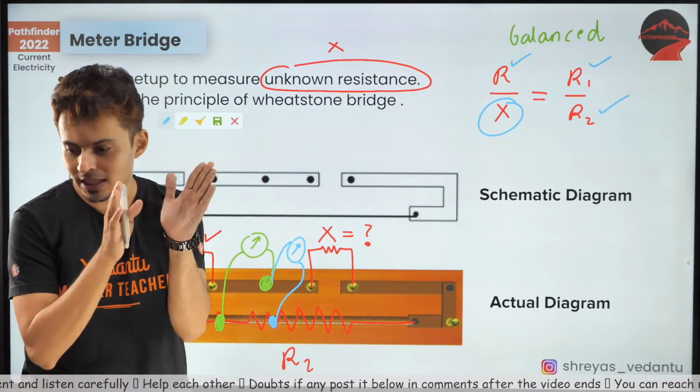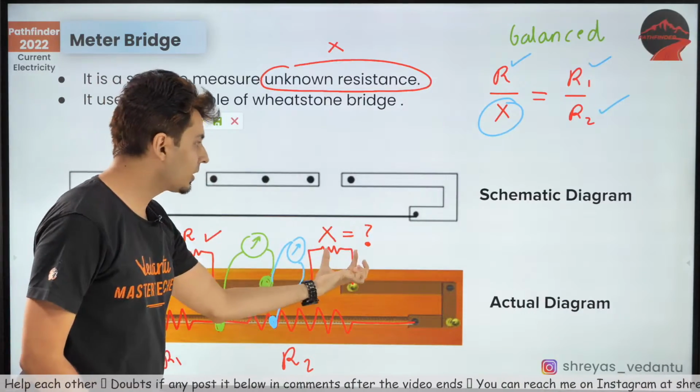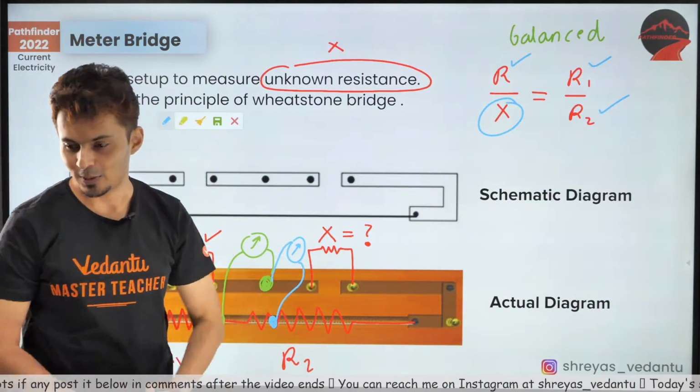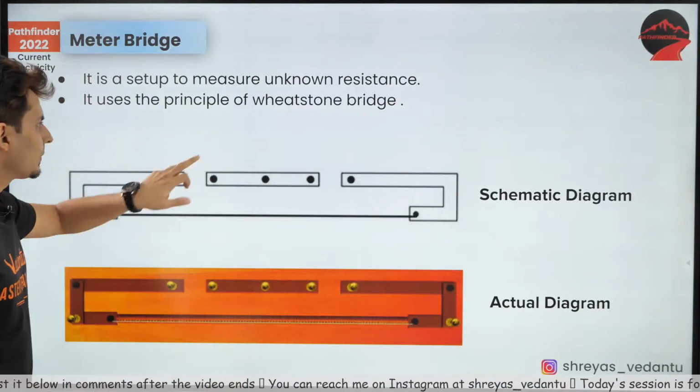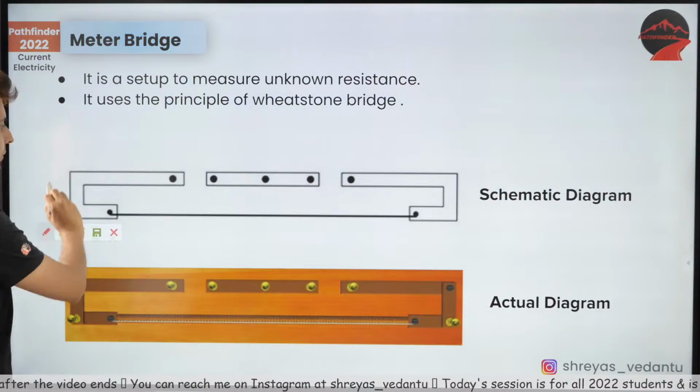Is that clear? Everybody clear about this? I know this resistance, I do not know this. I know R1 and R2 because I know the total resistance of the wire. Beautiful. Now, what usually happens, I'll tell you.